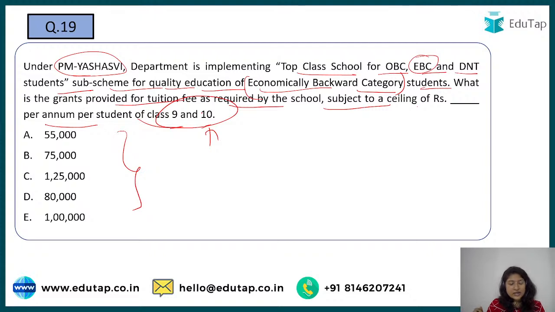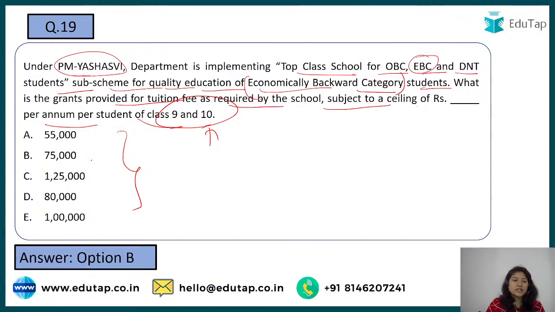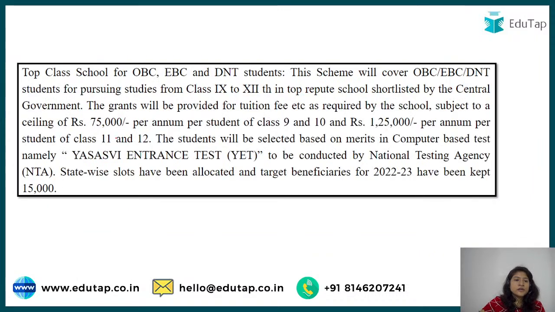For 11th and 12th, the criteria are different, and for 9th and 10th, the criteria are different. See, the correct answer here is option B, that is 75,000, as Megha is saying. So for 9th and 10th, it is 75,000 per annum, and for 11th and 12th, it is 1,25,000. Remember the difference, and for that you have to give an entrance test as well, right? It's not like you can just go and avail the benefits under the scheme.